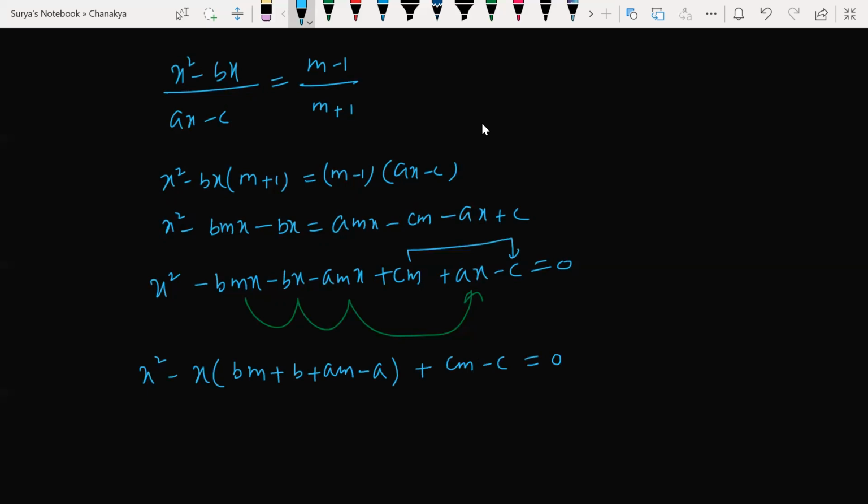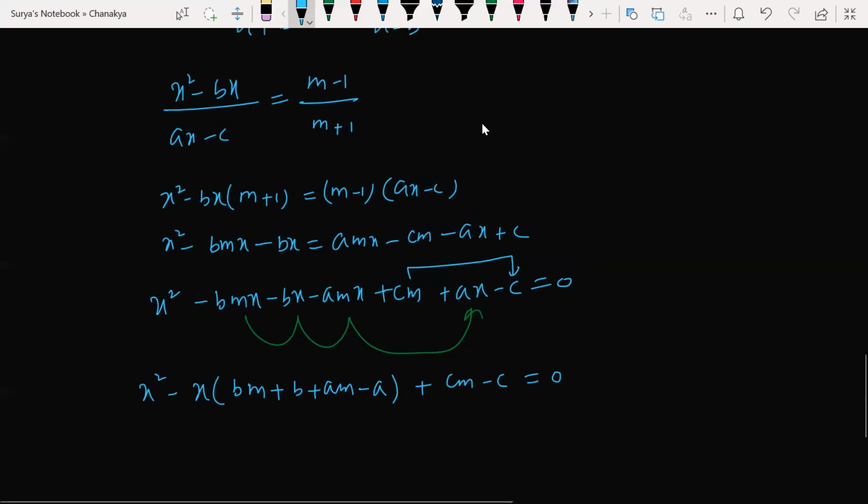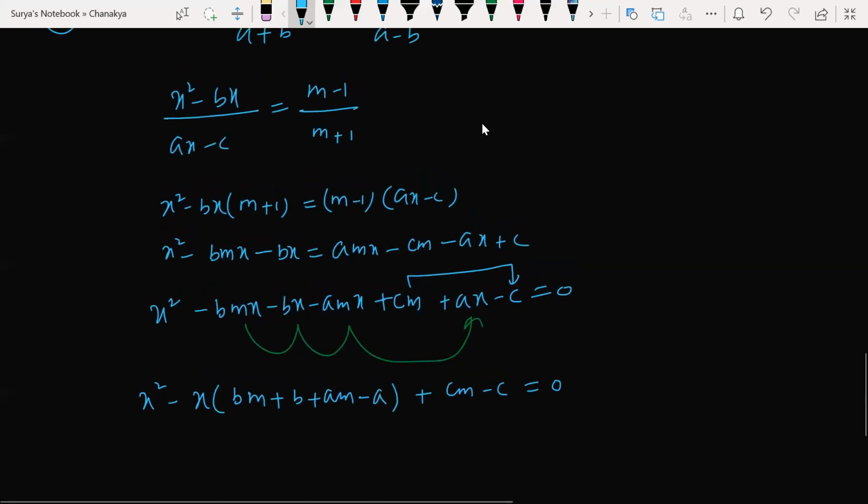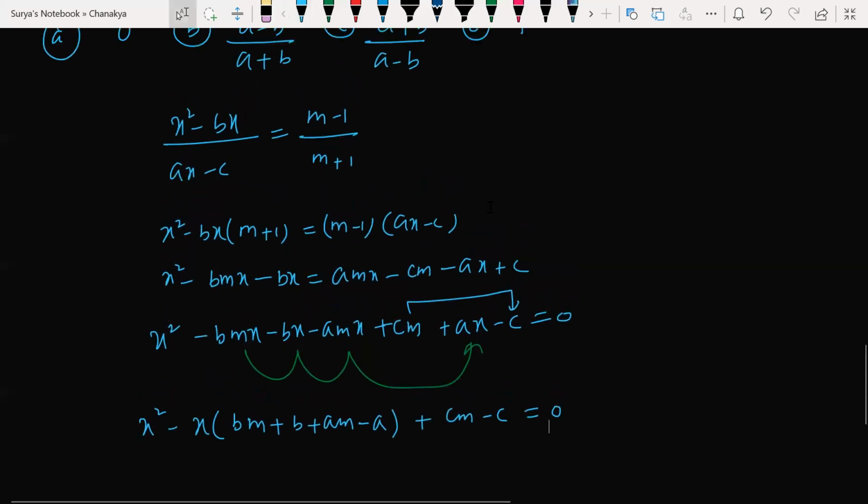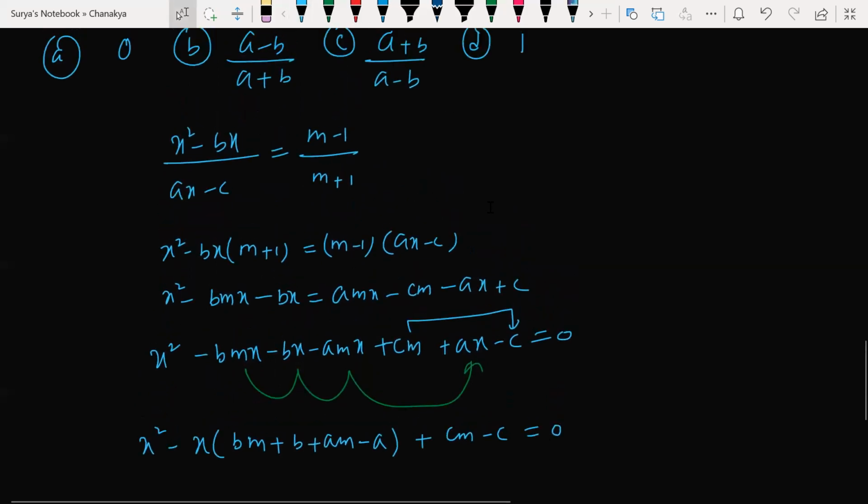Any doubt, guys? Sir, you didn't take one term, sir. mx square, where is it? Did I make any mistake here? On the LHS we need to have 4 terms, right? And there are only 3. LHS, one second, let me check. bmx minus bx. Oh, okay, I got it.